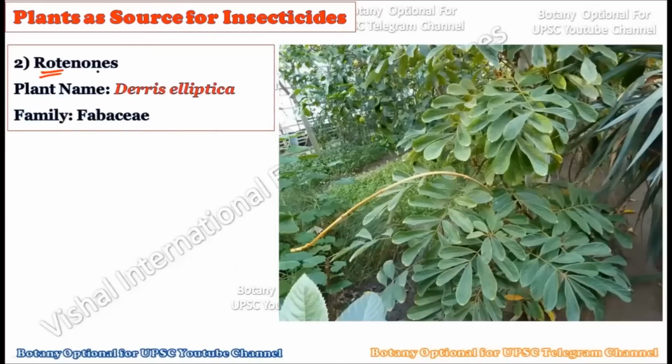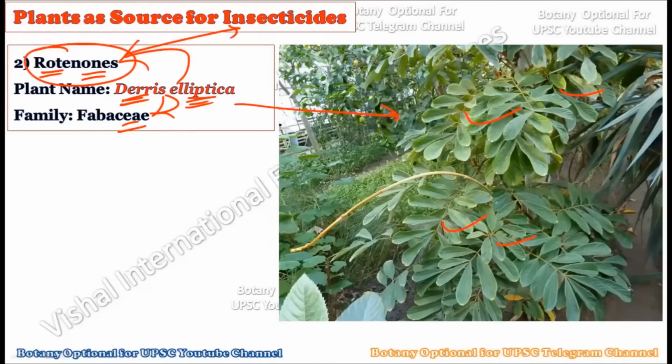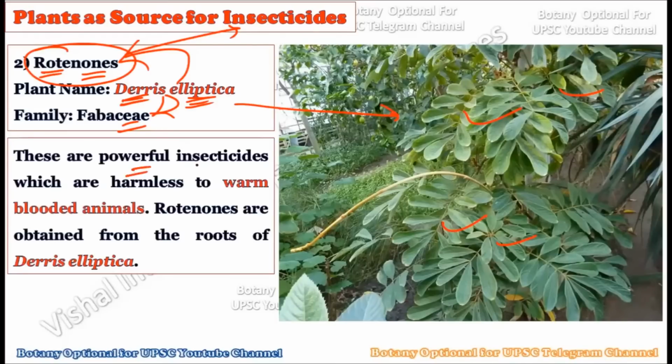Okay. Now let's consider the second one. The second chemical compound is the rotenones. Okay. Now rotenones are a group of chemical compounds which can be found in plants like Derris elliptica. Okay, this particular Derris elliptica plant belongs to the Fabaceae family, and as you can see in this particular picture, this is the plant called Derris elliptica. Okay, this particular Derris elliptica is responsible for the production of rotenones, and this group of chemical compounds again acts as insecticides. Okay, now consider these are very powerful insecticides which are very harmless to warm-blooded animals.